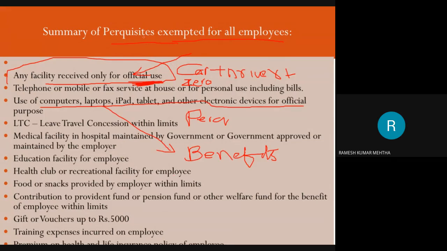So it is a perquisite whose value is zero, because I'm not getting any advantage because of the employer. I'm not getting any advantage. The advantage is zero. It is nil. So nothing is taxable. The value of the perquisite is nil.